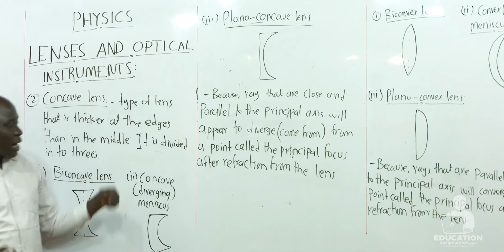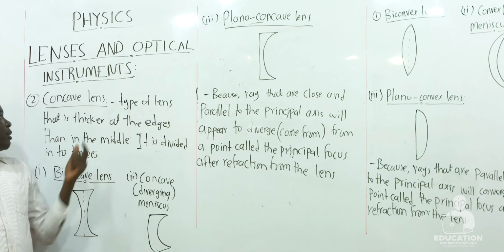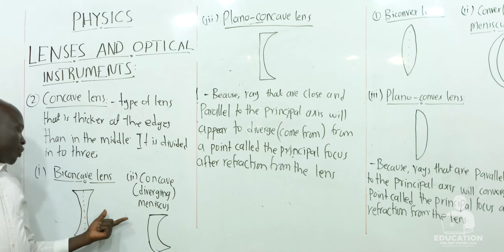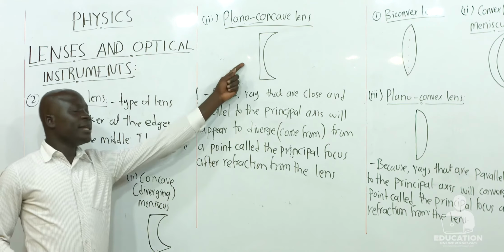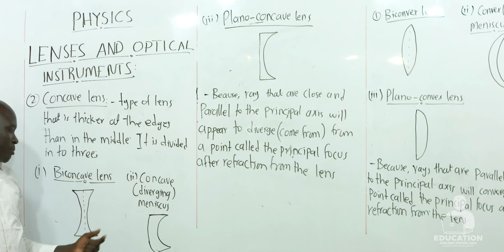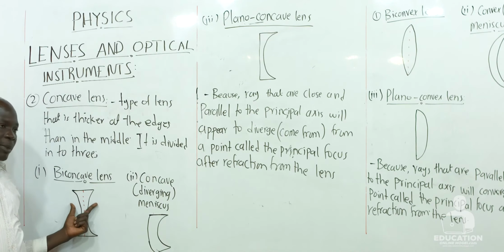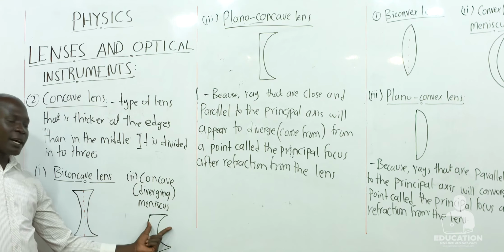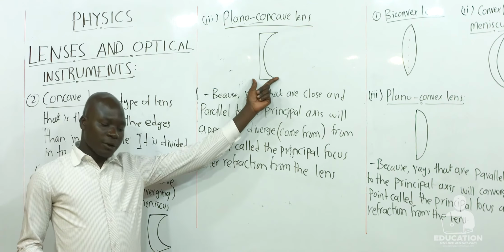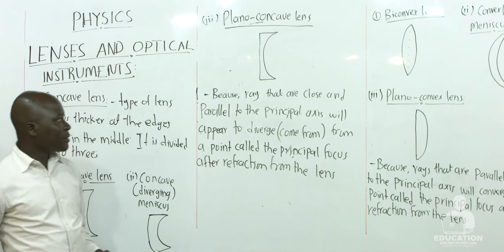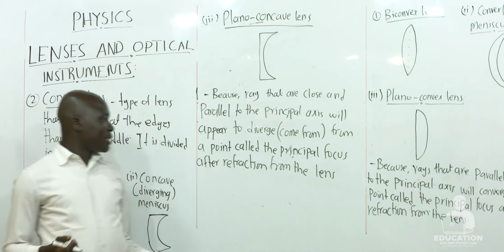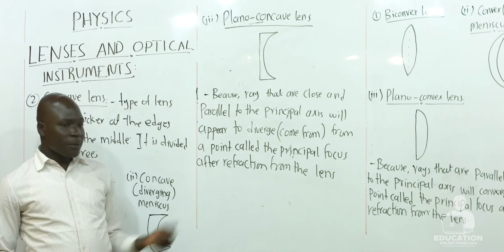So dear learners, you can be asked to define a concave lens. Then they will draw any of these three and say, name the type of lens shown in the figure. So you need to know how a biconcave lens appears, how a diverging meniscus appears, then how a plano-concave lens appears.